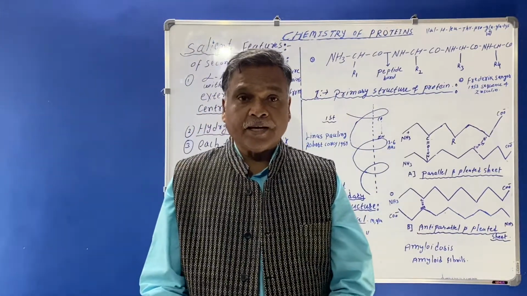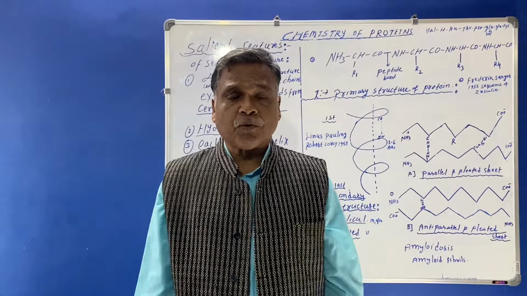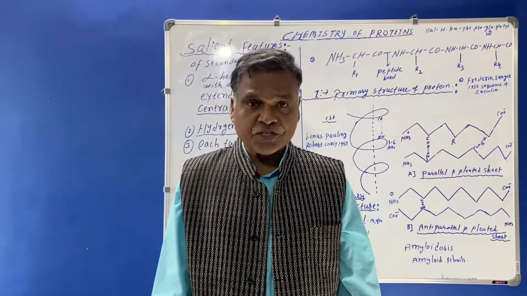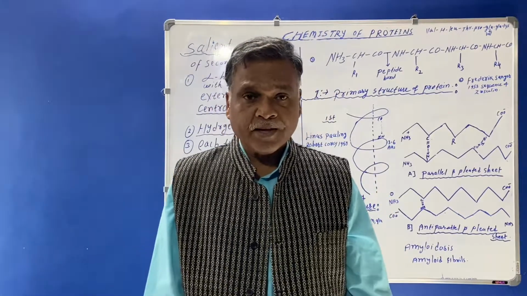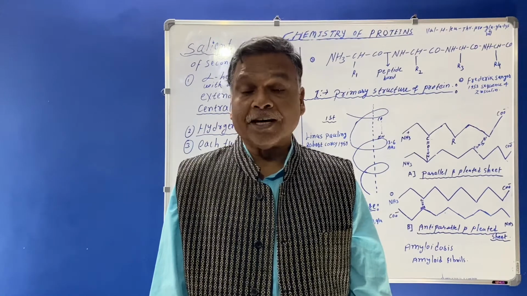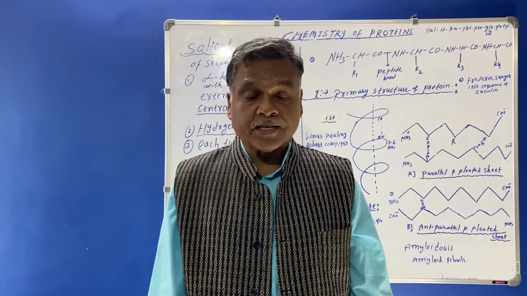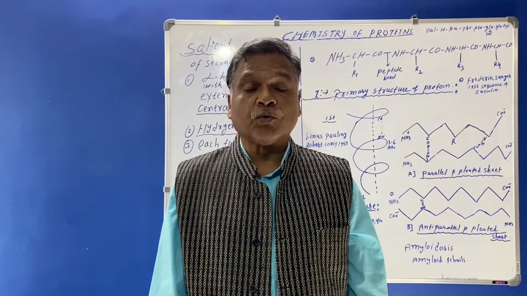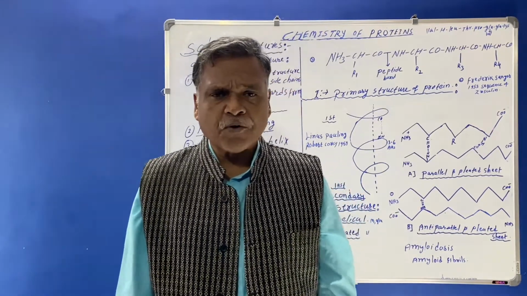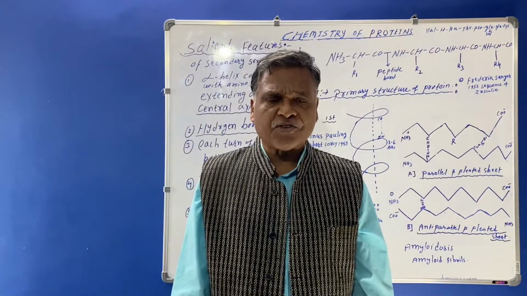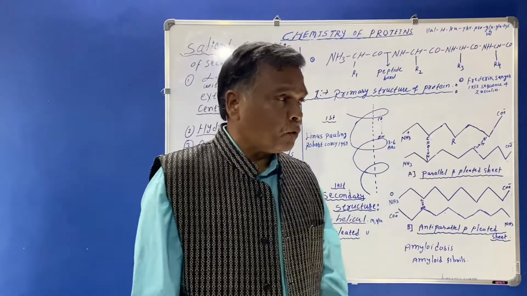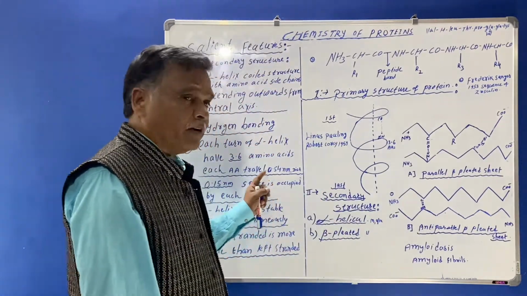Today we are going to see the levels of protein. So here the four different levels of proteins are there. First one is primary structure of the protein. Second one is secondary structure of the protein. Third one is tertiary structure of the protein, and fourth one is quaternary structure of the protein. So these are the four different levels or organization of proteins. So here you must know that the proteins have four different organization.